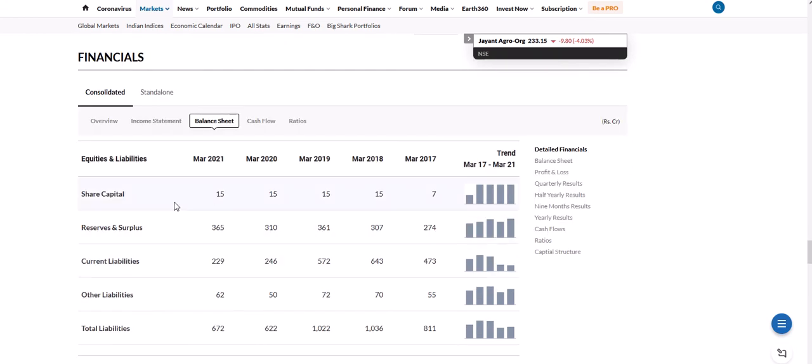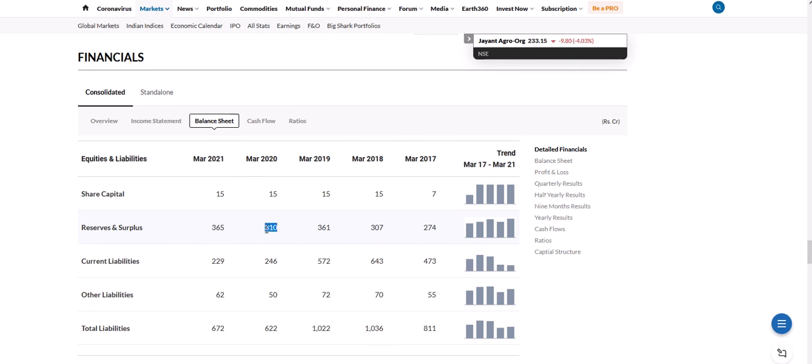The balance sheet shows that the share capital is constant since 2018. They are having 15 crore, 15 crore, 15 crore. This is also fine, because share capital should not be increased too frequently in a company. Reserve and surplus is also increasing, 274, 361, now 310.